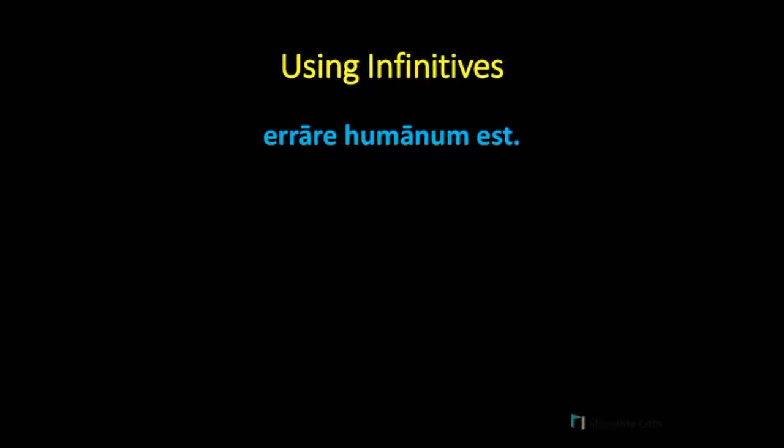Here's our next example. Errare humanum est. Our infinitive is errare, and this is a present active infinitive. Our main verb is est. And humanum is a predicate. This is a form of the adjective that renames the subject using the verb to be. And in this case, errare is the subject of the sentence. So we translate this as, to err, or to make a mistake, is human.